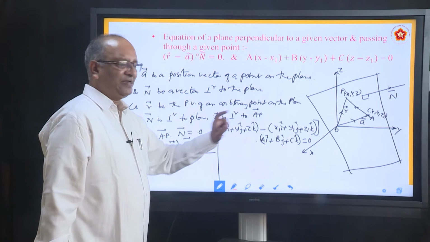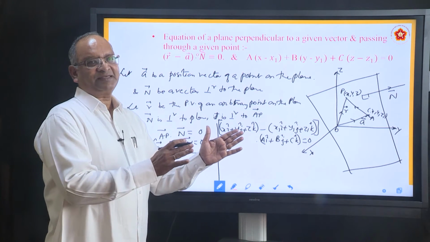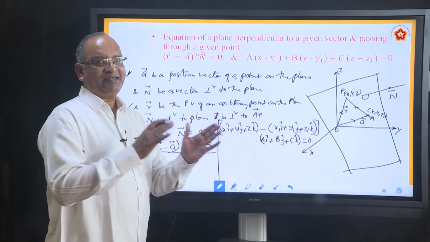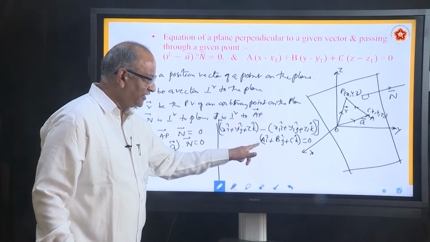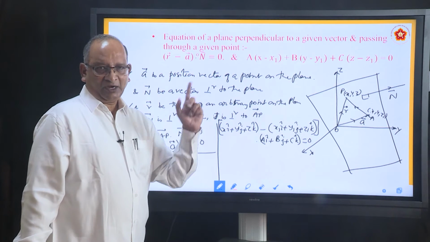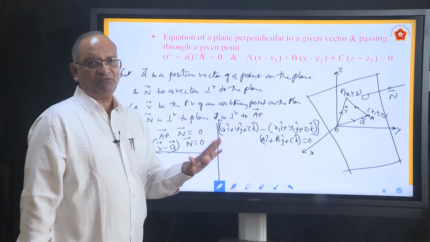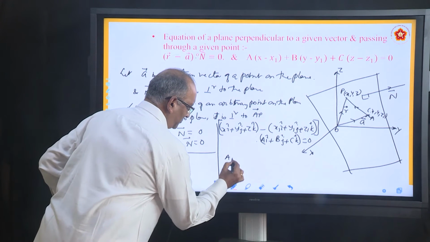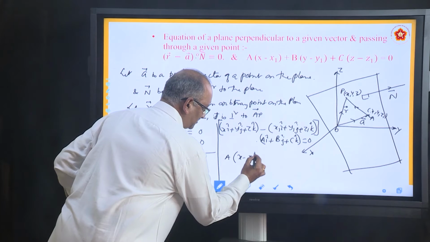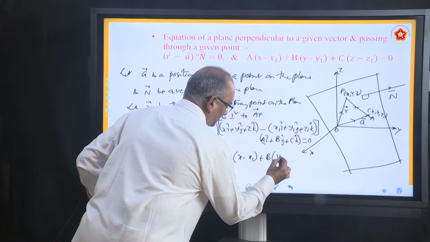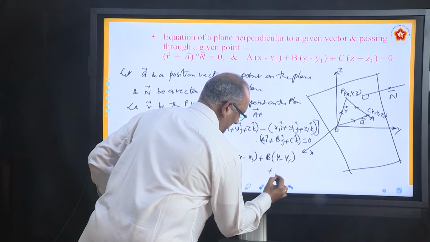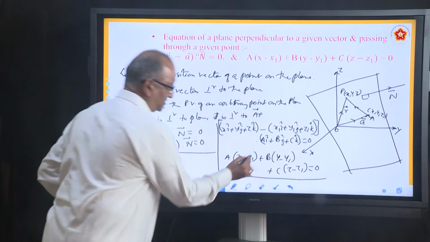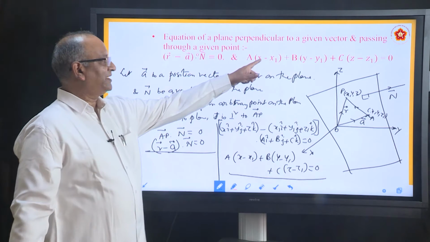Xi minus x1i, you will get (x minus x1)i. Similarly, (y minus y1)j plus (z minus z1)k. That dot product when you do with this, you know i dot i, j dot j, k dot k will become 1, all others will become 0, and you will get the equation A(x minus x1) plus B(y minus y1) plus C(z minus z1) equals 0. This is called the Cartesian equation. That is what he has mentioned.